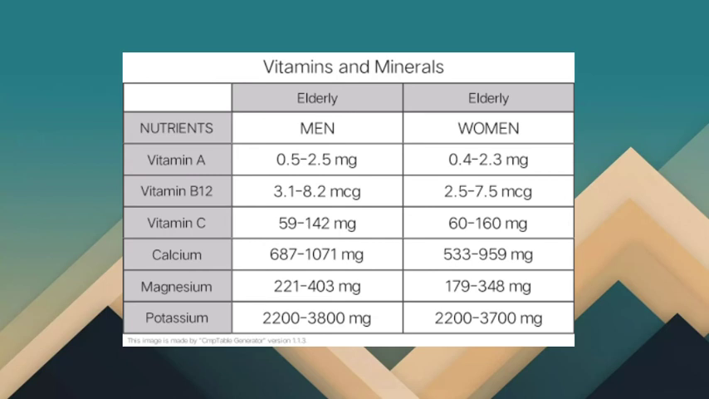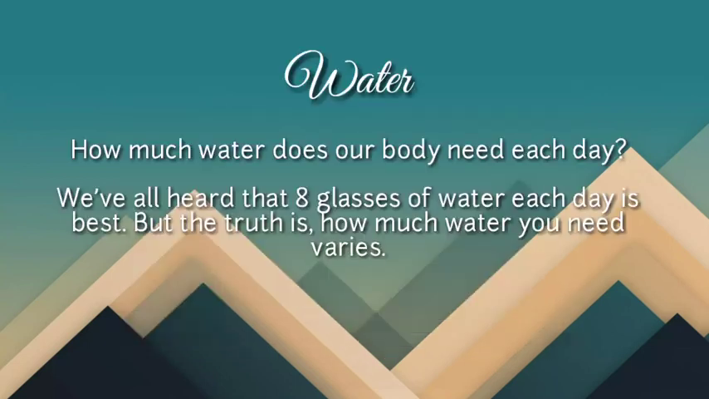So lastly, the RDA for potassium for men elderly is 2,200 to 3,800 milligrams. And for women elderly, we have 2,200 to 3,700 milligrams of potassium. So lastly, we have water.